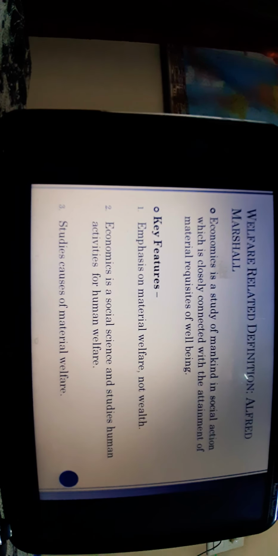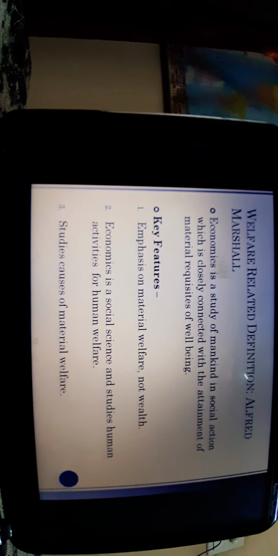First point says the emphasis on the material welfare, not the wealth. So what it says, we are earning the welfare, we are doing the welfare activities through the material only. But I do not agree upon this point. I will tell you later on how I do not agree. But the only thing which has been considered is that welfare activities will be done through the material welfare. So it is one of the striking points which has to be noted at this moment.